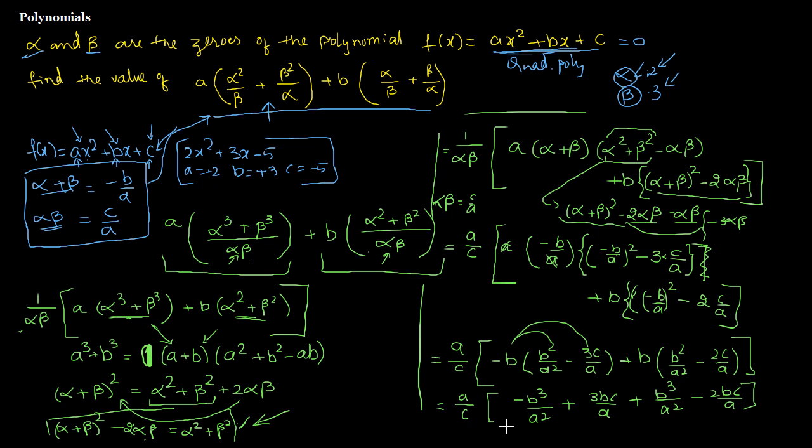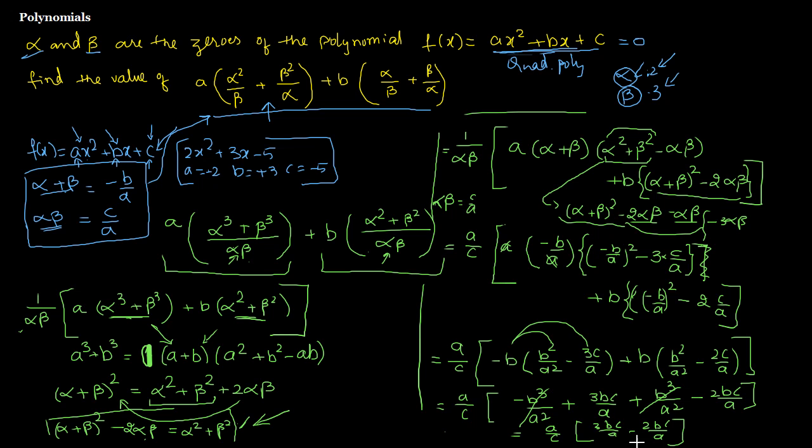Good. So now what happens here? I still have a by c, minus b cube by a square plus b cube by a square, they get cancelled, and I will have 3bc by a minus 2bc by a.